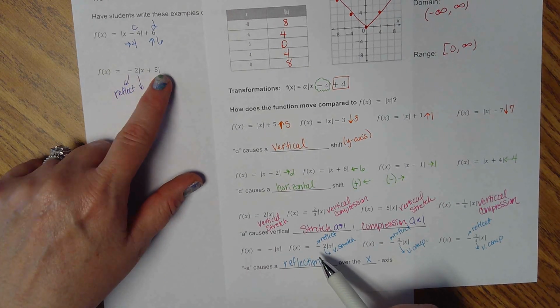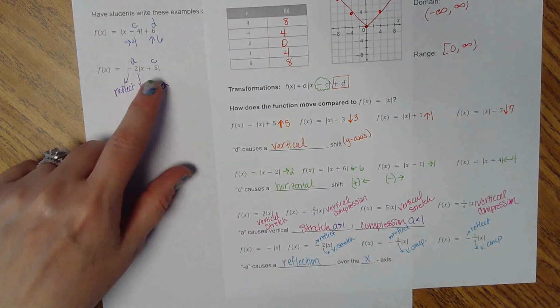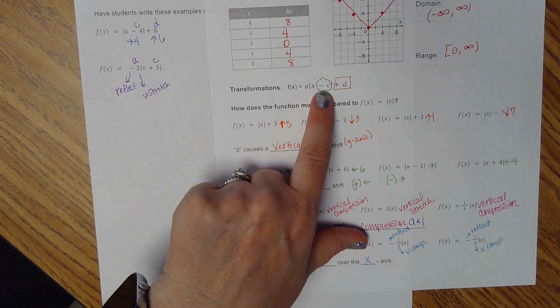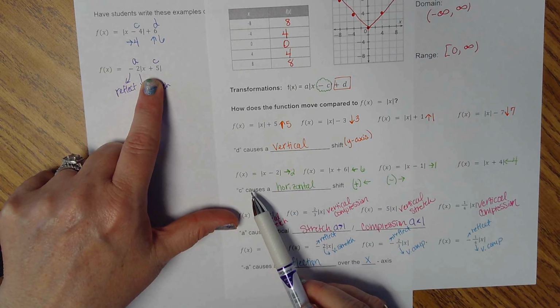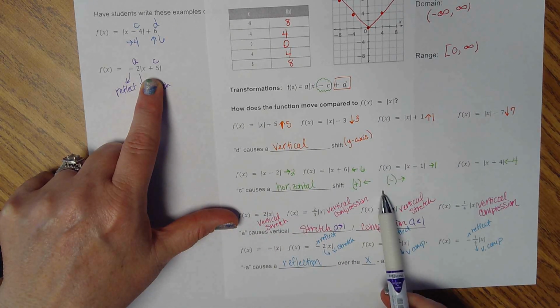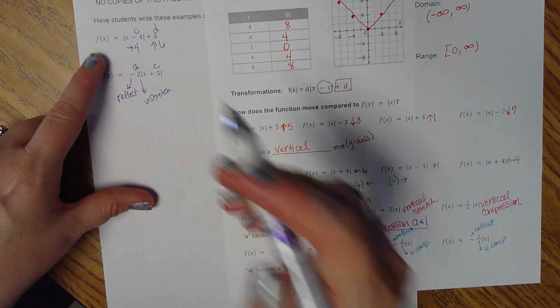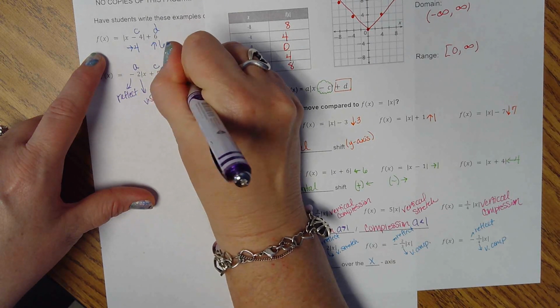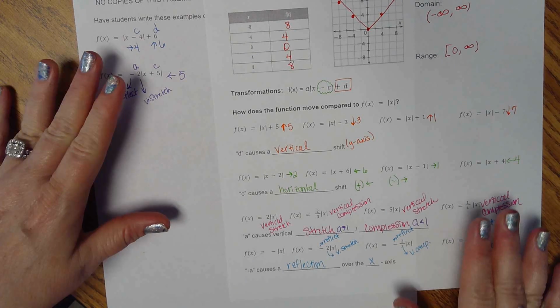And then we need positive 5. Oh, I forgot to label. That's A. This is C. Again, A is in front, C is inside. Okay, so I'm looking in the C section at positives. Here's C. Positives say they go to the left. And notice positive went to the left, positive went to the left. So we're going to say left 5. Those are my transformations for that problem. Okay, and this is how you do these.